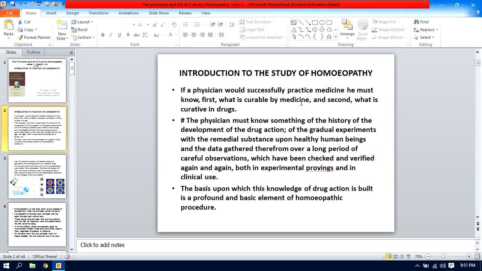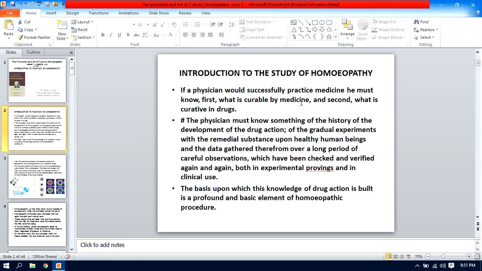what is curable by medicine means which symptoms you can remove by the medicine. That means you do not expect much from irreversible pathological changes, while you only have a restoration from the sick to health. That means you can establish total health by the application of medicine.